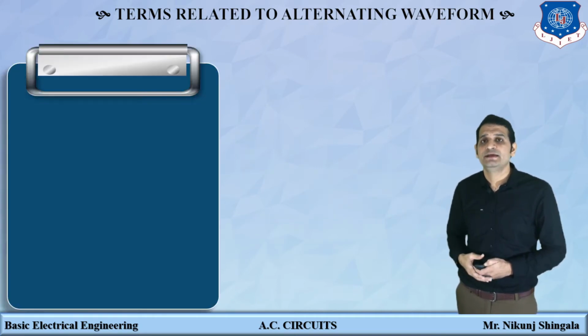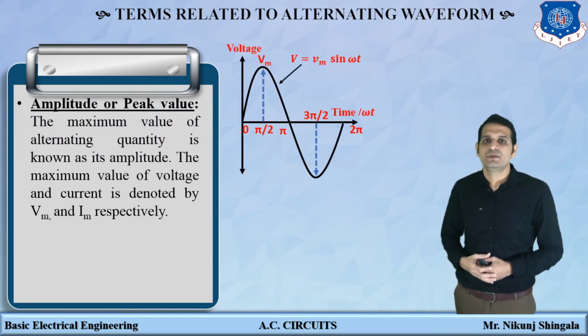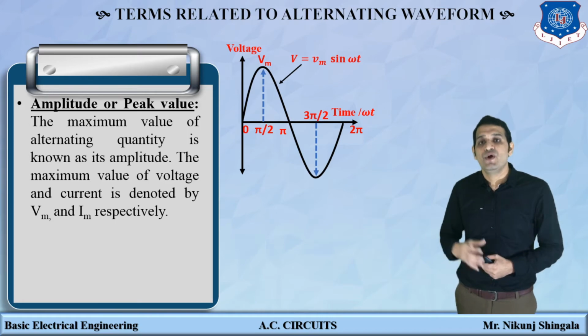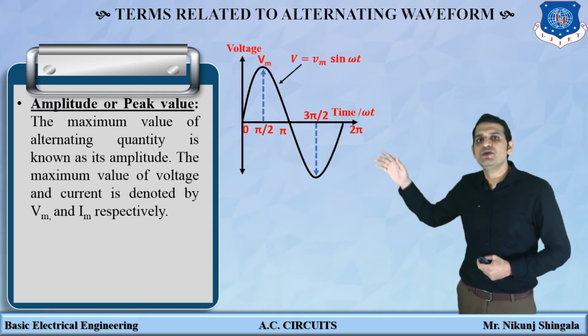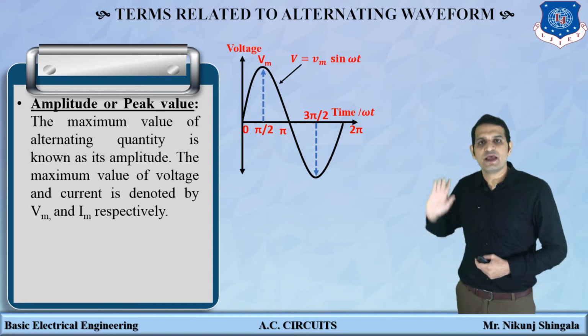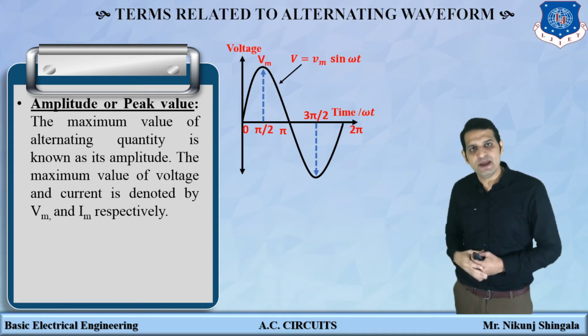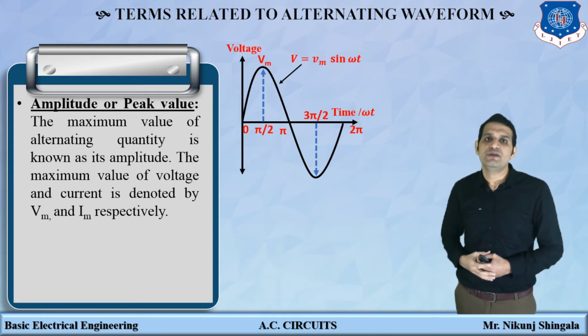The next one is amplitude or peak value. The maximum value of an alternating quantity is known as peak value or amplitude. So here you can see one graph. Again the graph is of v = Vm sin omega t, an alternating quantity. Here the maximum value which we are getting is at pi by 2. So Vm is nothing but the maximum value.